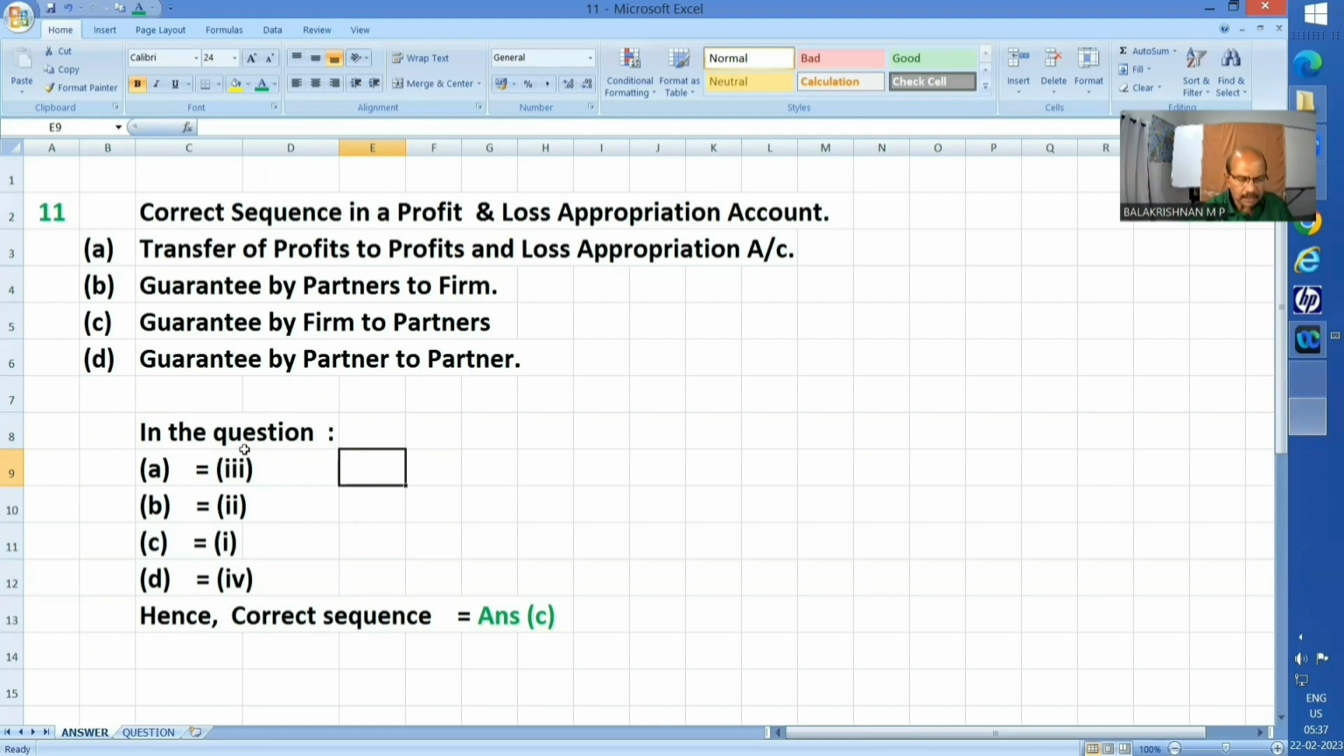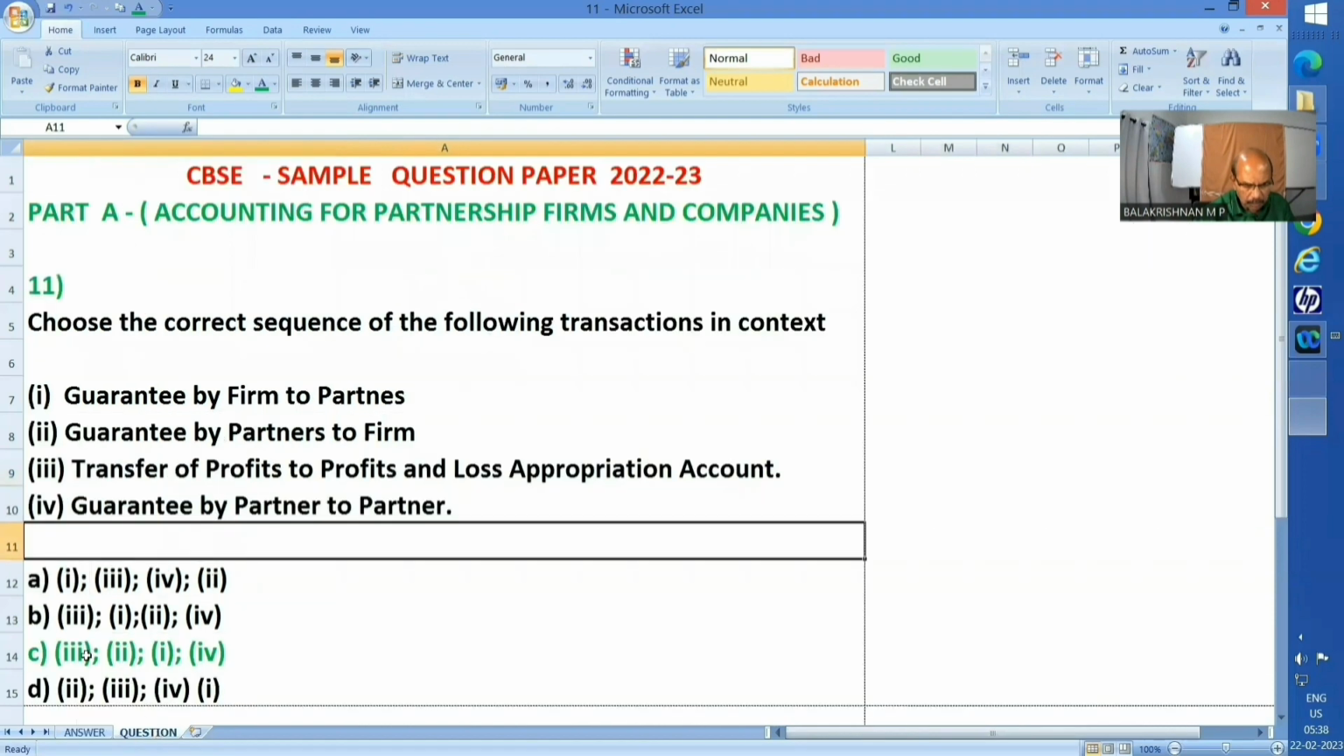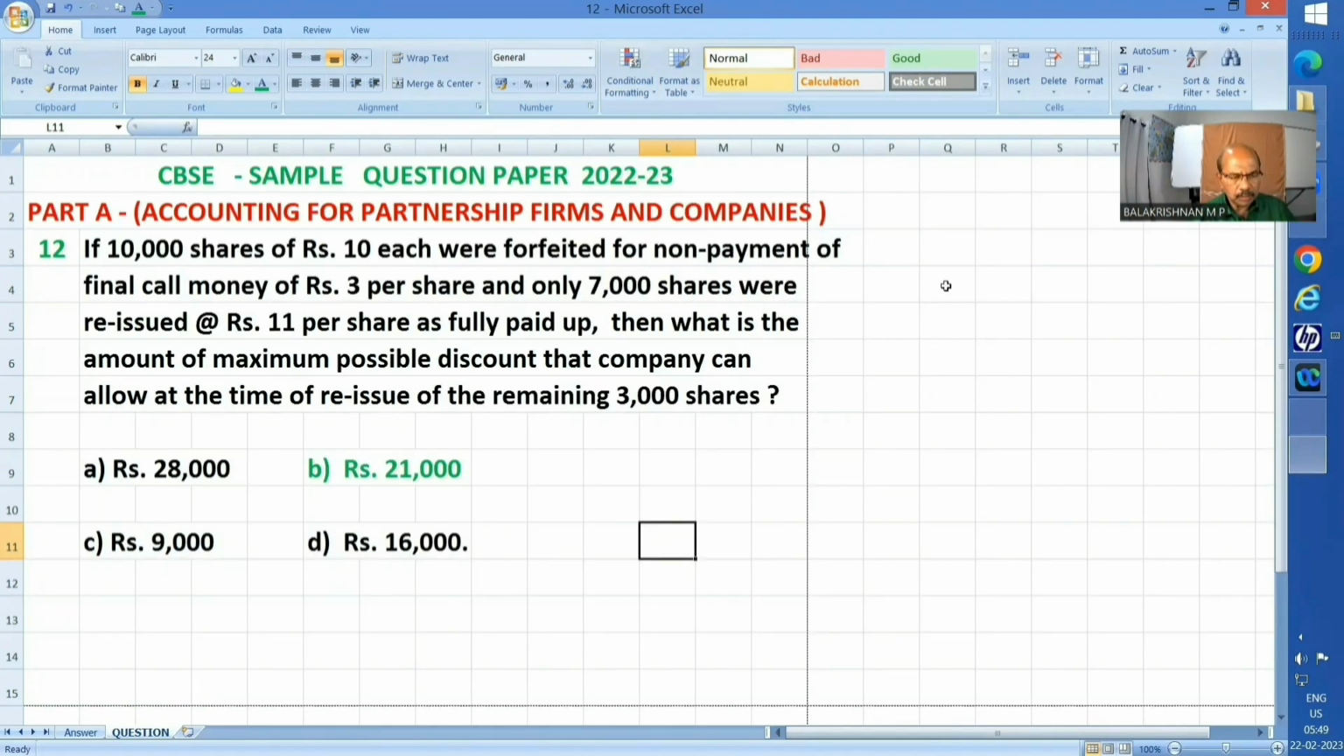That is in the question 3:2:1:4. Okay. And the correct sequence is answer C. Right. 3:2:1:4 they have to show. And that has been shown here, 3:2:1:4. So that's the answer. Next question. Question number 12.